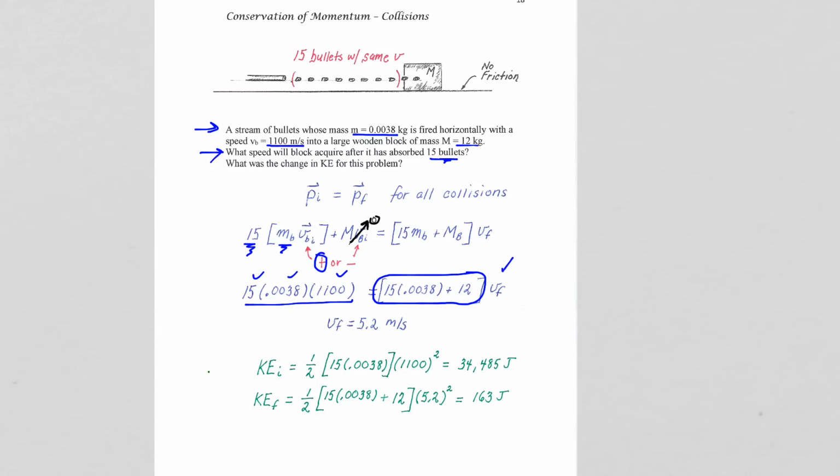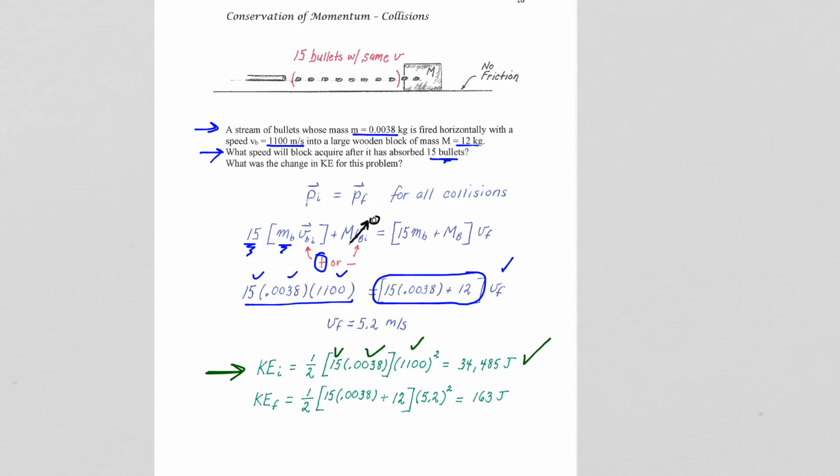The initial kinetic energy is all the bullets. We have 15 bullets, relatively small masses, but bullets move at very high speeds. So these 15 bullets all together would carry a kinetic energy of 34,485 joules.